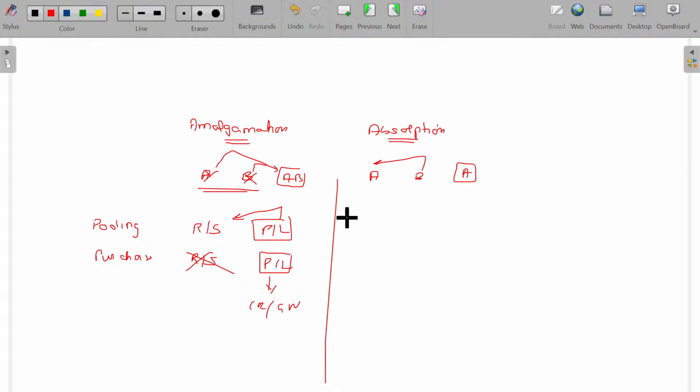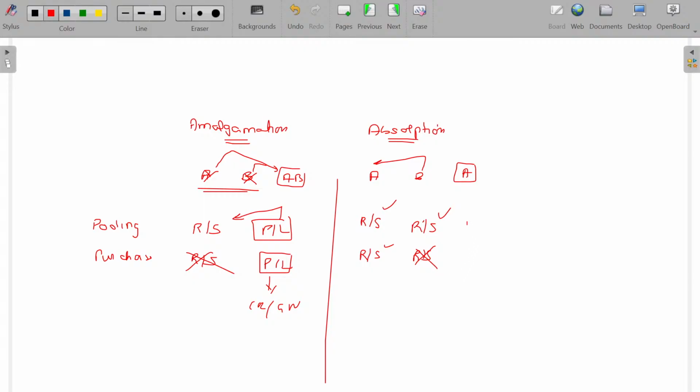In case of absorption, A's reserves and surplus under the purchase method or pooling of interest method remain as they are, because A is not closed. Their profit will continue even after the amalgamation. But company B is closed, so under the pooling of interest method, you maintain this. Under the purchase method, the reserves and surplus are closed. You understand? So the reserves and surplus will disappear under the purchase method only if the company is closed; their company's reserves and surplus will not exist.